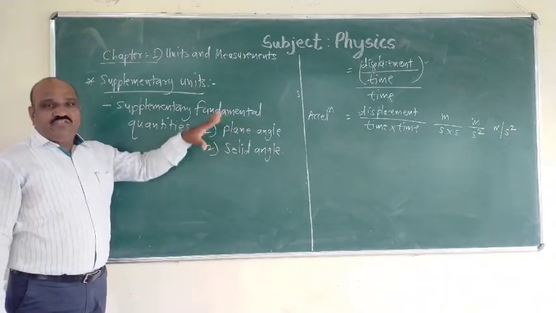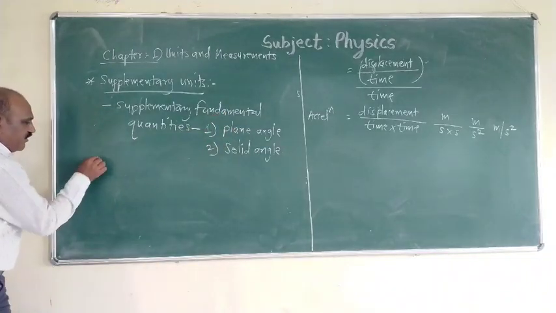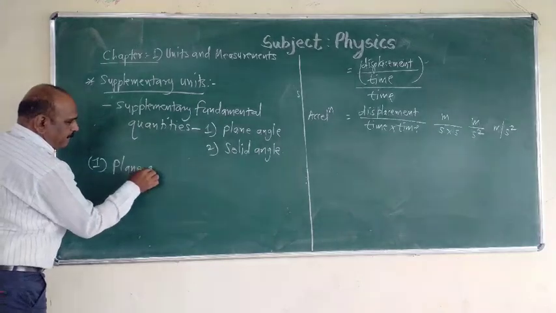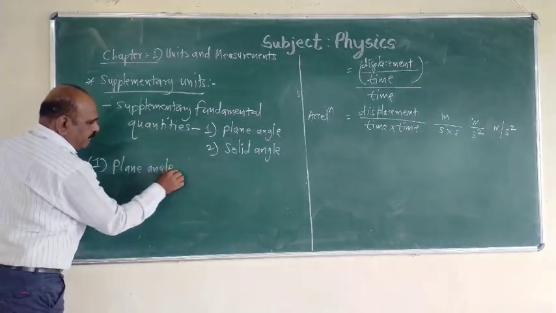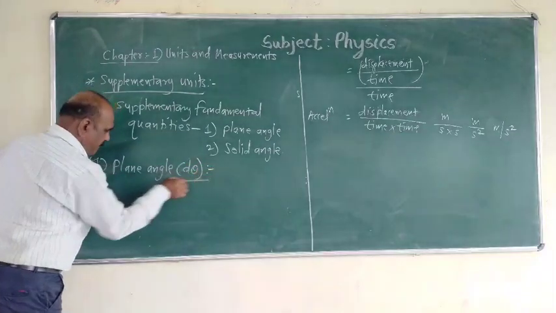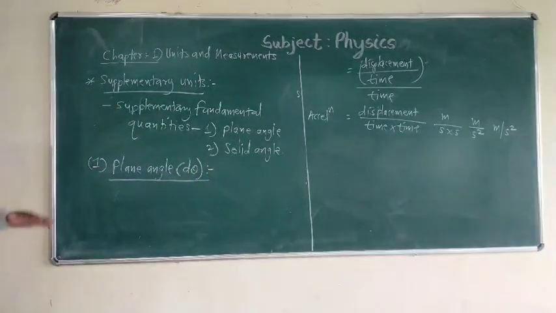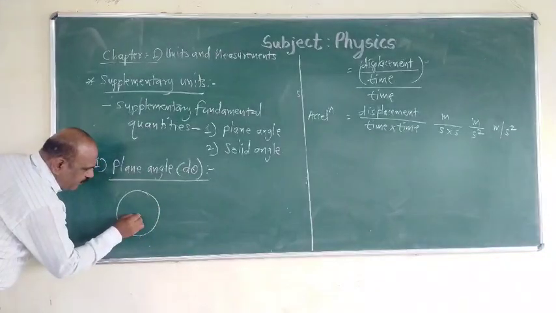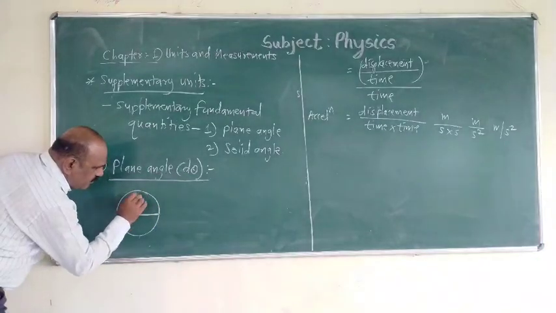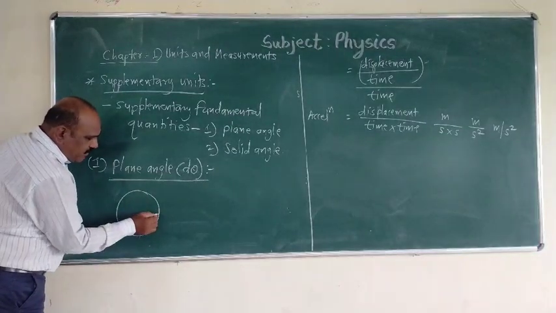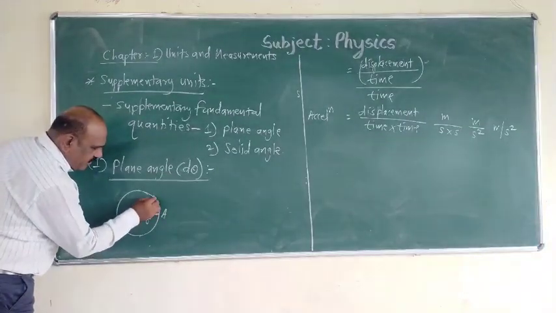Now we have to define these 2 quantities. The first is plane angle. It is denoted by d theta. Now suppose a circle of radius r, and suppose the arc is AB.